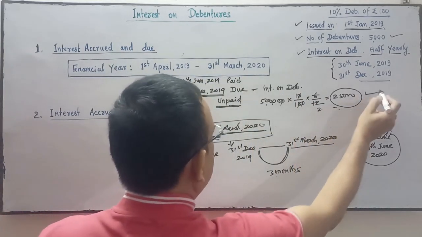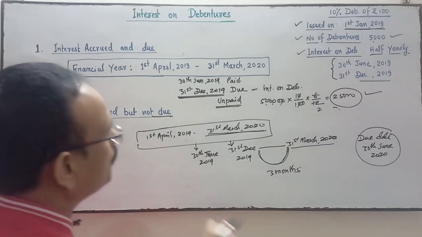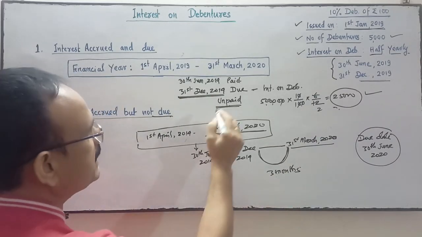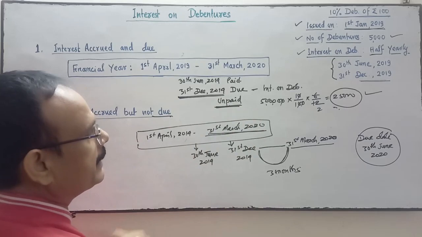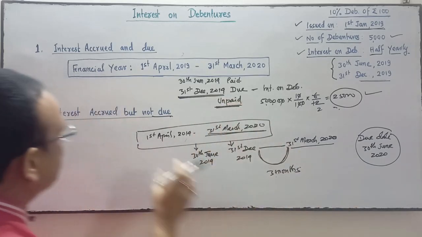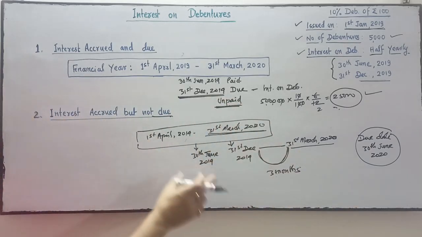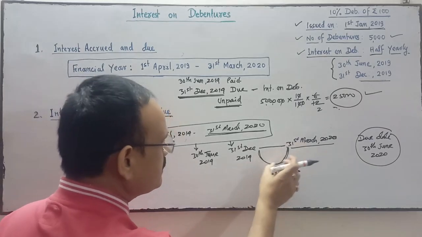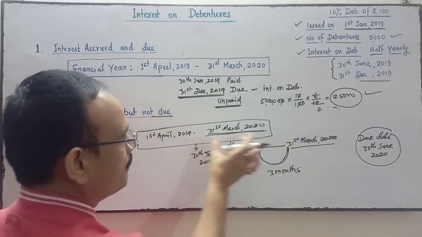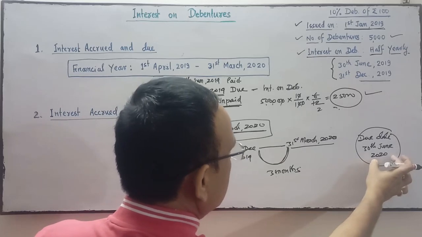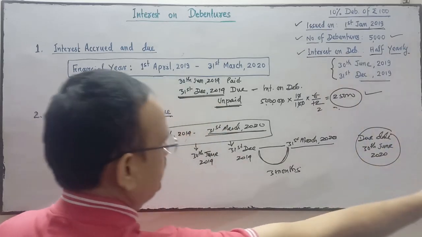This 25,000 is interest accrued and due, because it is due but not paid. And interest accrued but not due is 3 months interest coming under this financial year, but the due date is on 30th June 2020, which is in the next financial year.